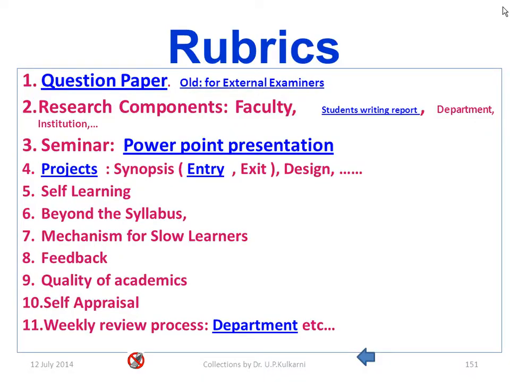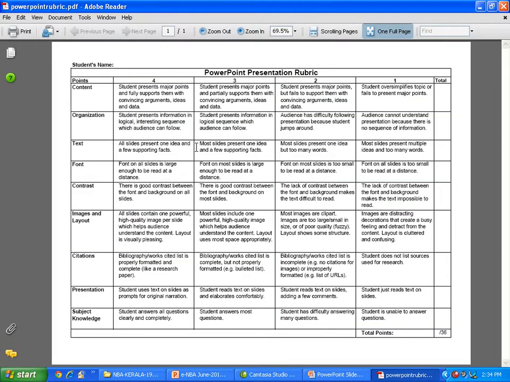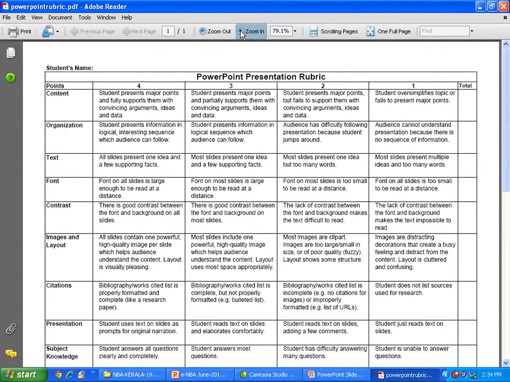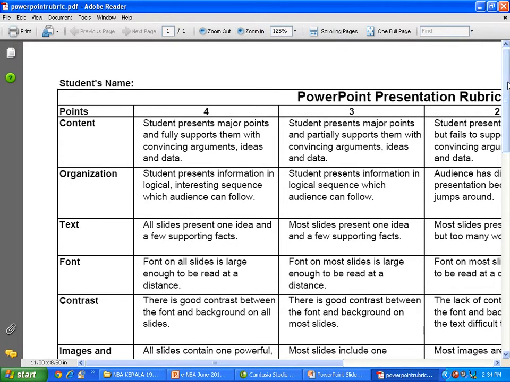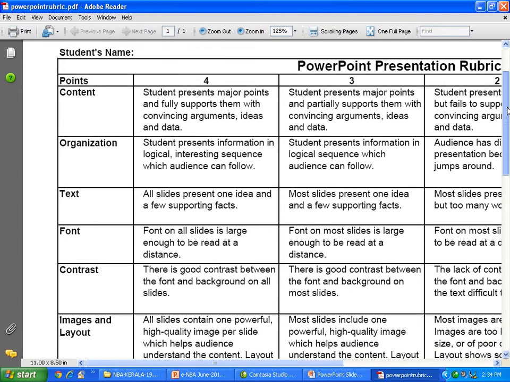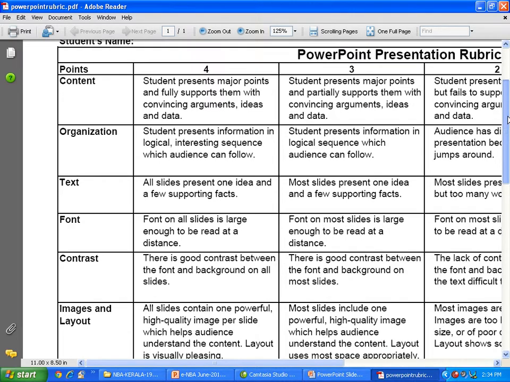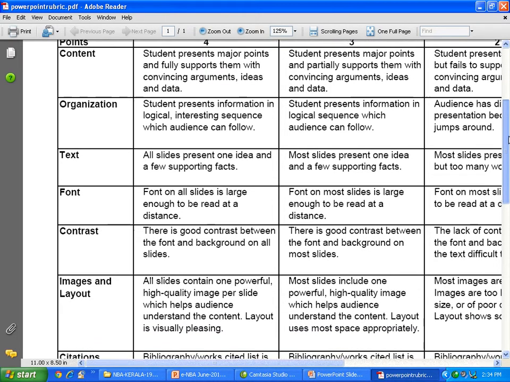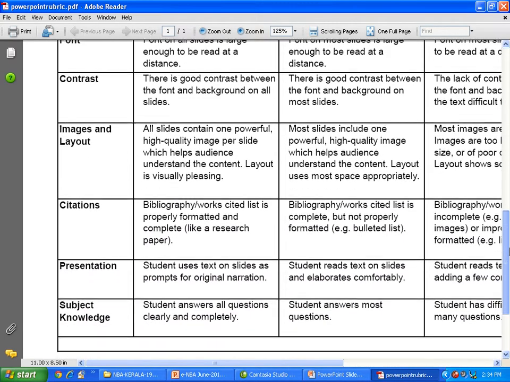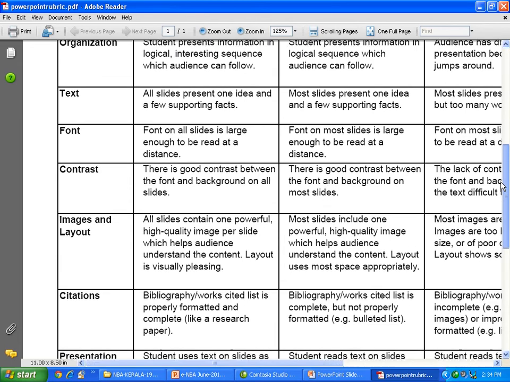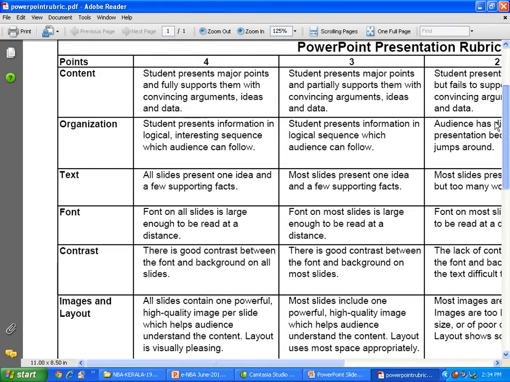Now let's look into some other examples like a PowerPoint presentation. If a student is making a PowerPoint presentation, this again is taken from the net, it is available, anybody can see. See here how nicely things have been developed. For a PowerPoint presentation, the different criteria for measurement in the rubric are content, organization, text, font, contrast, images and layout, citations, presentations, subject knowledge, multiple things. See how beautifully the things have been written.